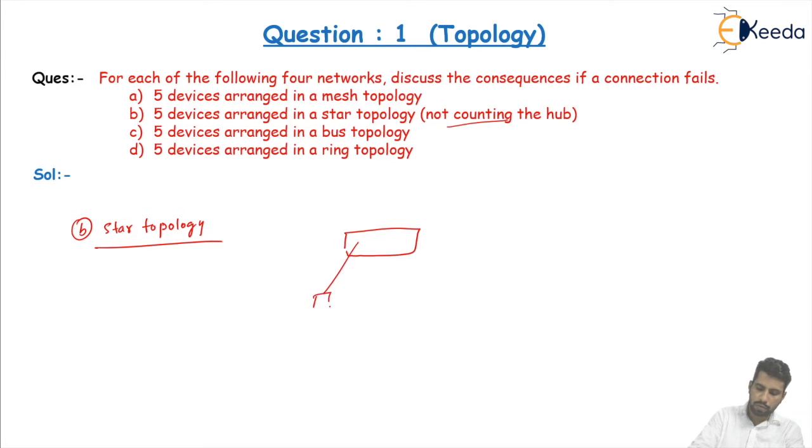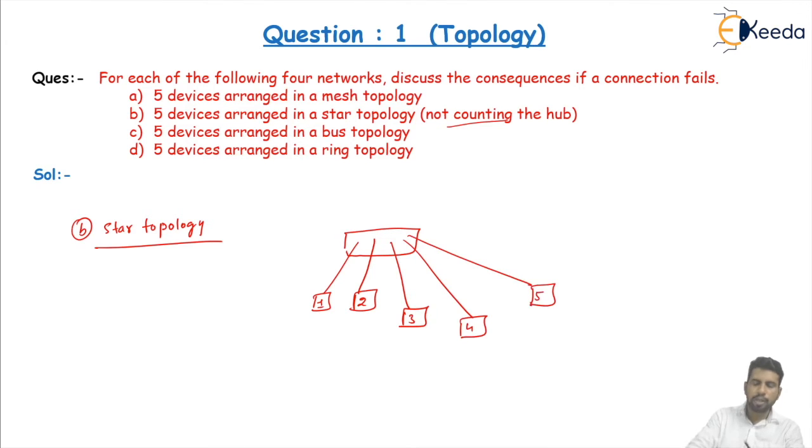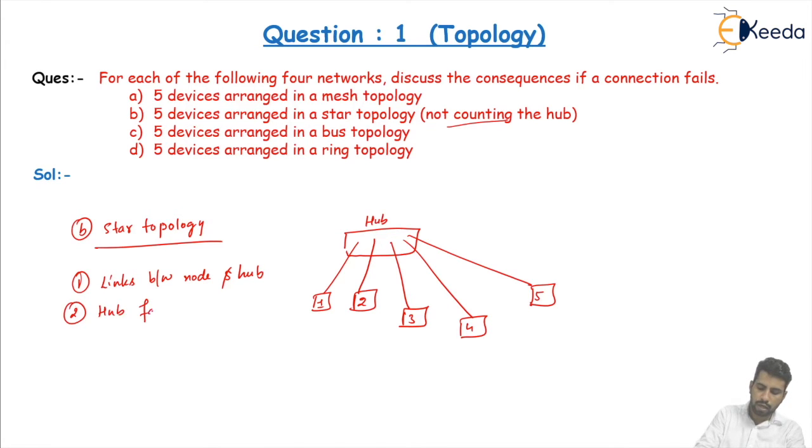Here we have 5 devices, device 1, 2, 3, 4, and 5. Two types of failures are possible. The first is a failure of the link between a node and the hub, the central controller device. The second is a hub failure. If your hub fails, what will happen?